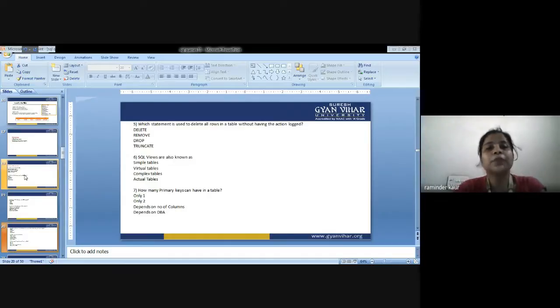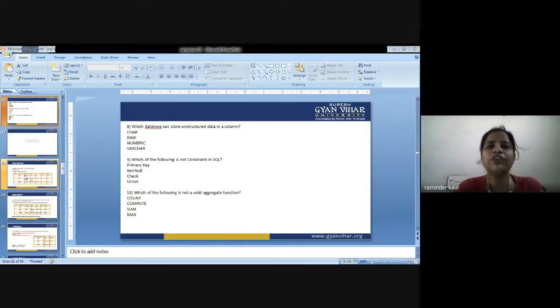Sixth is, SQL views are also known as simple tables, virtual tables, complex tables, or actual tables. Next is, how many primary keys can we have in a table? Only one, only two, depends on the number of columns, depends on the database administrator.